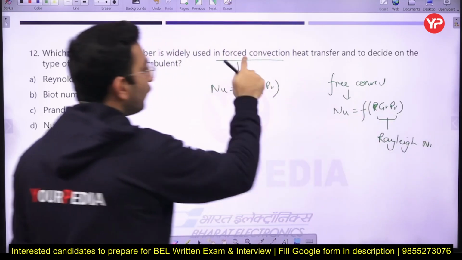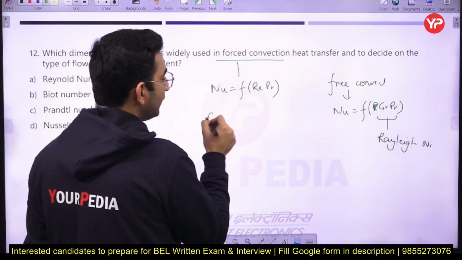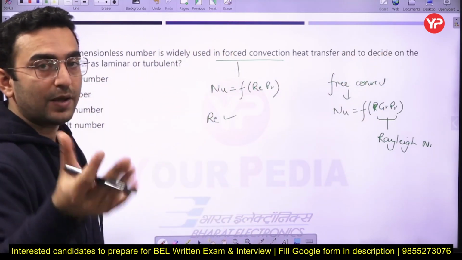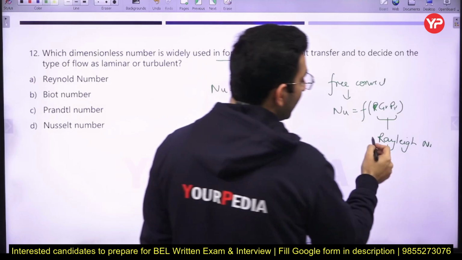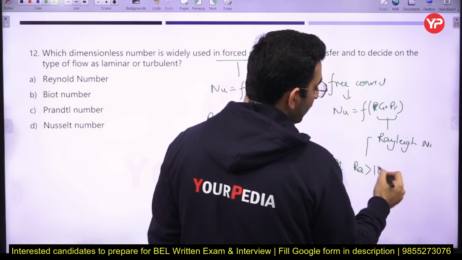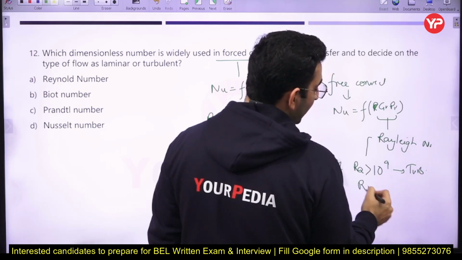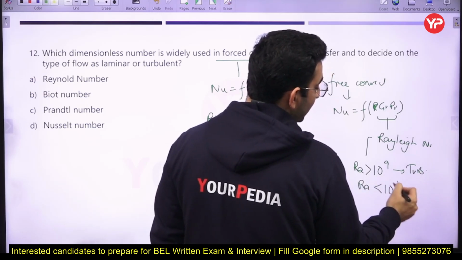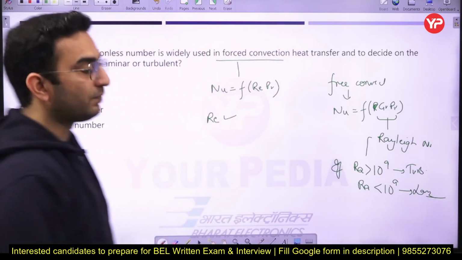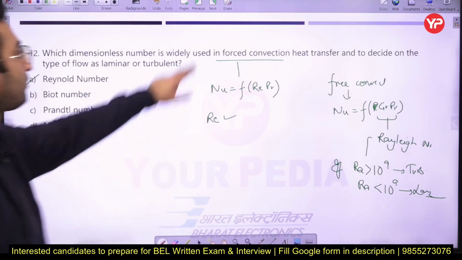In the case of forced convection, whether the flow is laminar or turbulent depends upon the value of the Reynolds number. In the case of free convection, it depends upon the Rayleigh number. If the value of the Rayleigh number is more than 10 to the power 9, the flow is known as turbulent flow, and if the value of the Rayleigh number is less than 10 to the power 9, we define it as laminar flow. Just remember this. So here option A is going to be the correct answer.